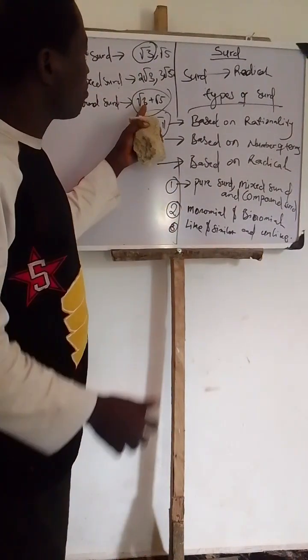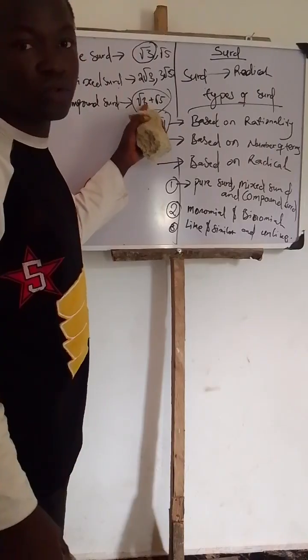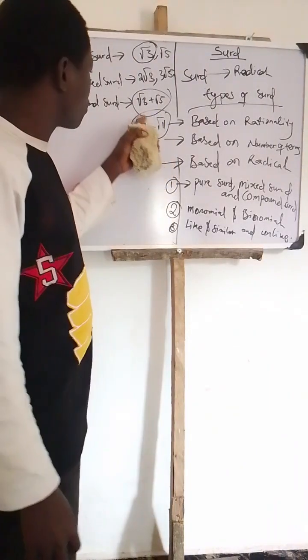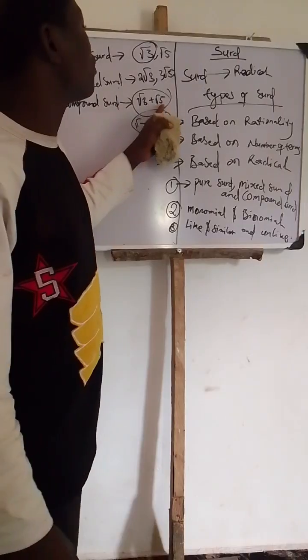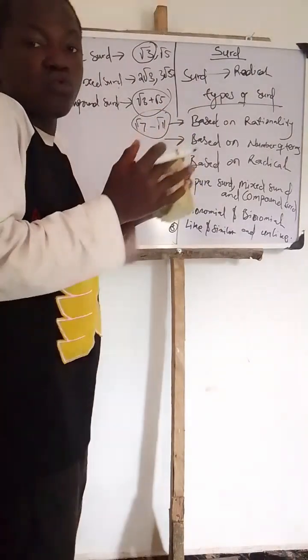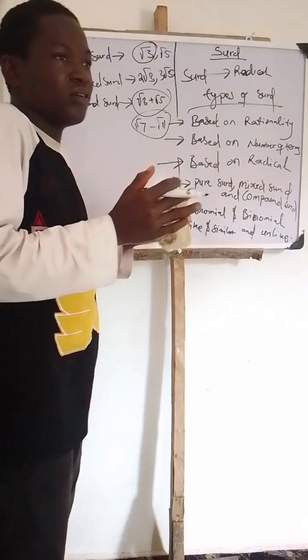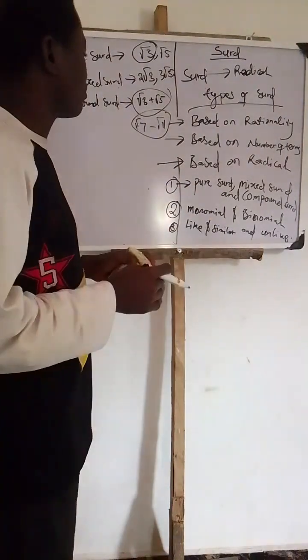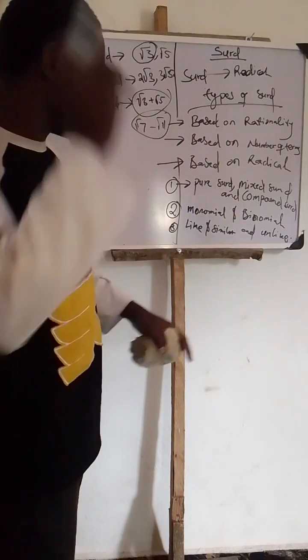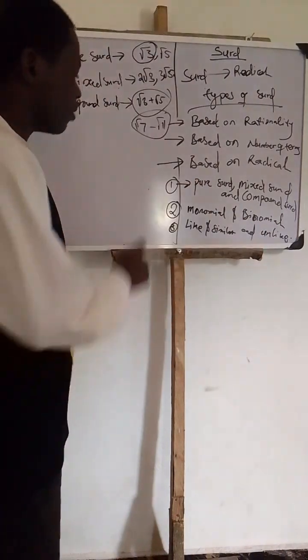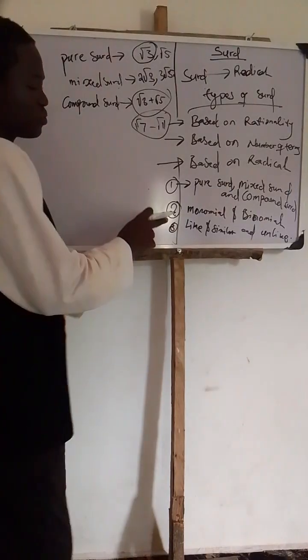It is known as binomial surd because root 3 has been added to root 5; 2 numbers have been combined together. That is binomial surd.